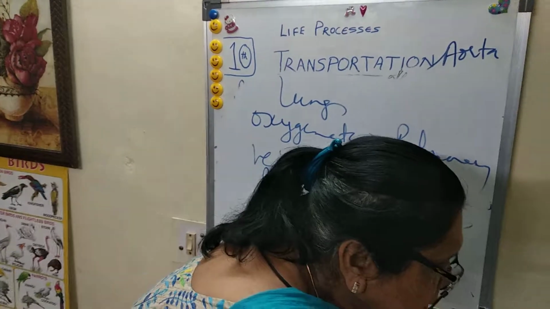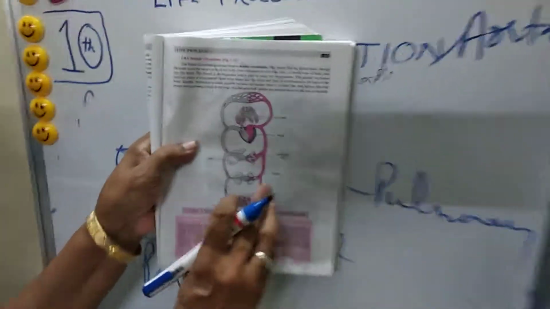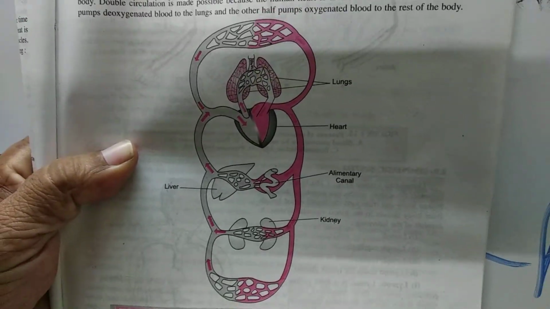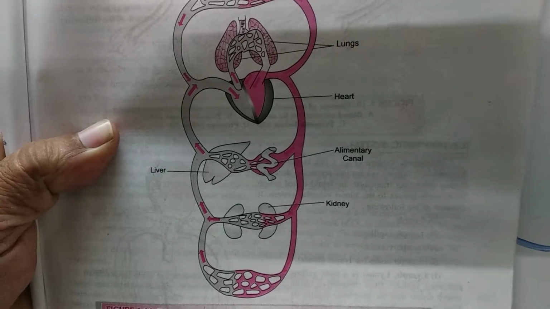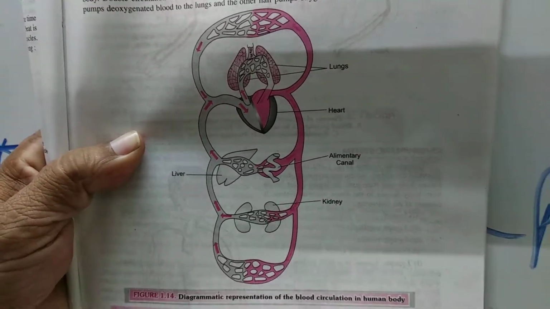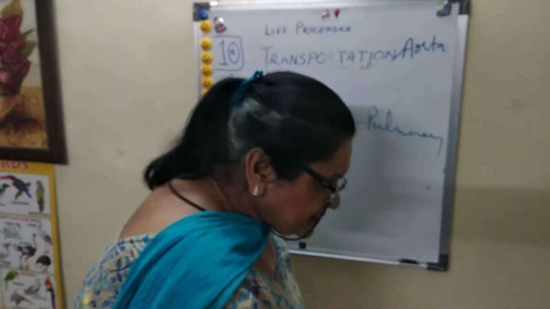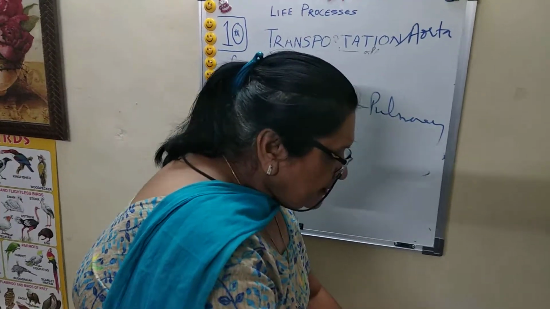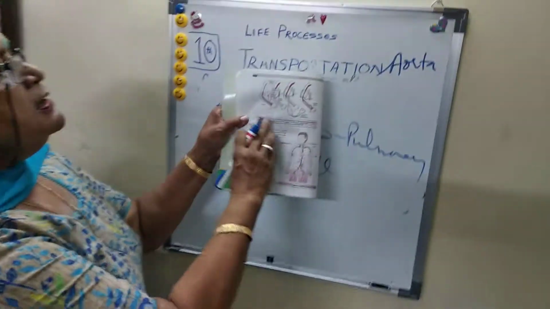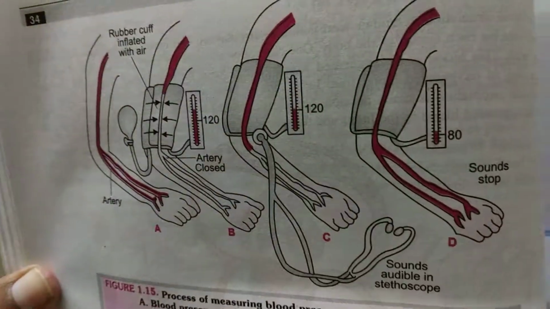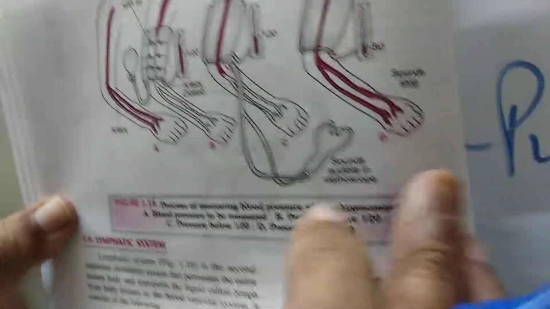I think you can see this diagram, you can draw this diagram. One side is veins, and the second is arteries. So they show the complete double circulation, and you will draw this diagram for the paper also. It is complete, no intermixing. Now this is the diagram of the apparatus or device for checking your BP, right?